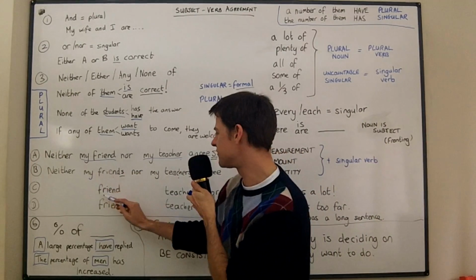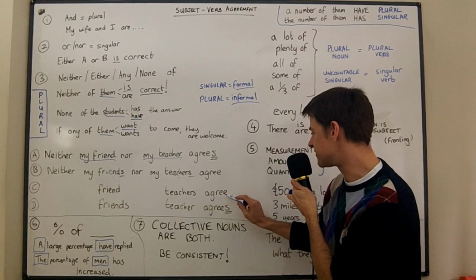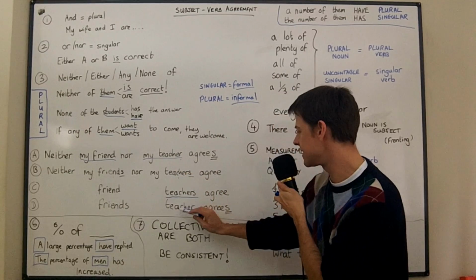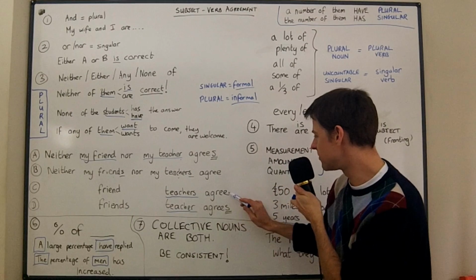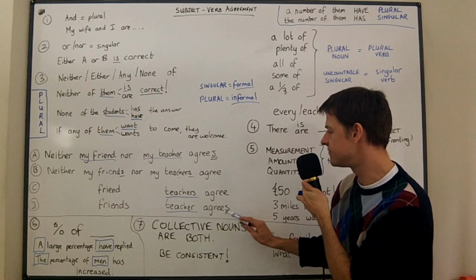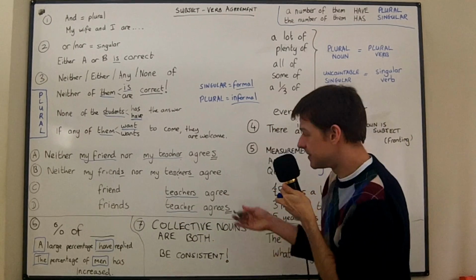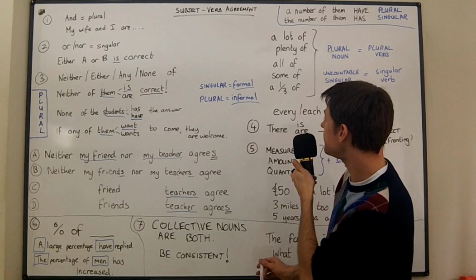Now here, when we have neither my friend nor my teachers, we make it agree with the antecedent, with the previous noun, okay? Not with this noun, but with the previous noun. So if this is plural, we have agree, and if this is singular, we have agrees. Even though we have friends here, which seemed a little illogical to me, but that's the rule which I've read in several different places now.